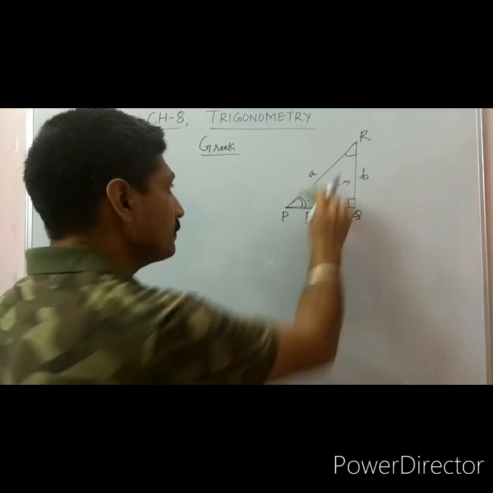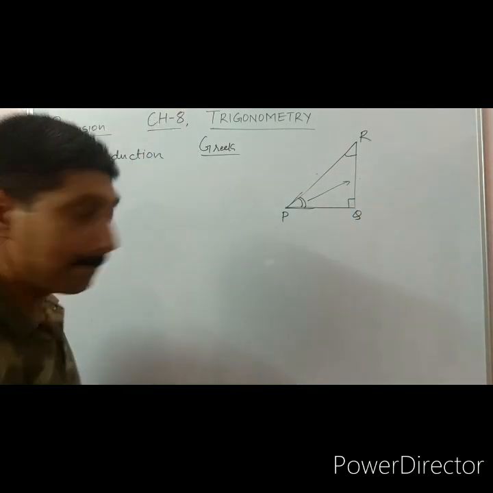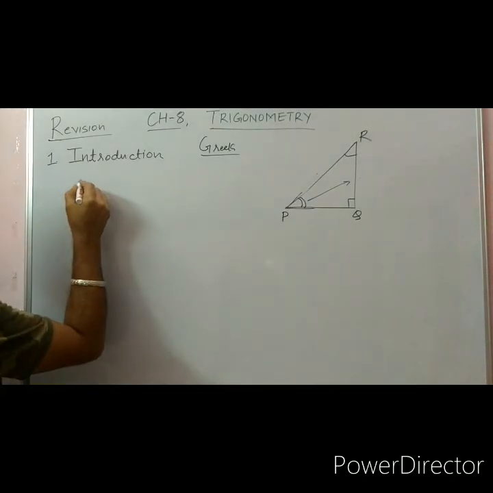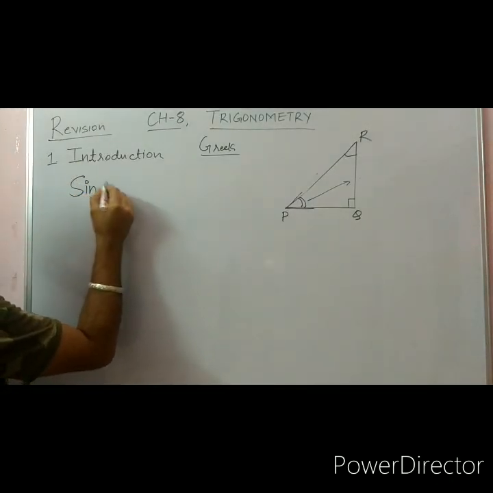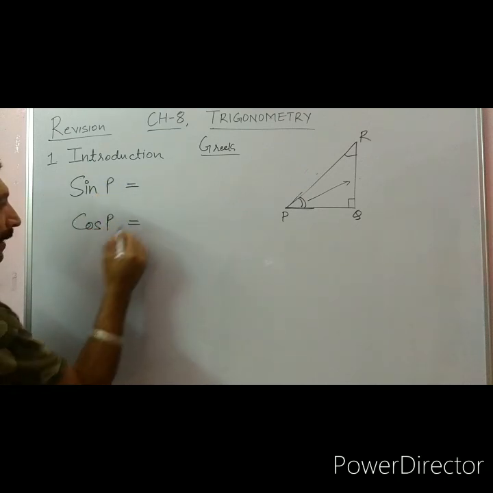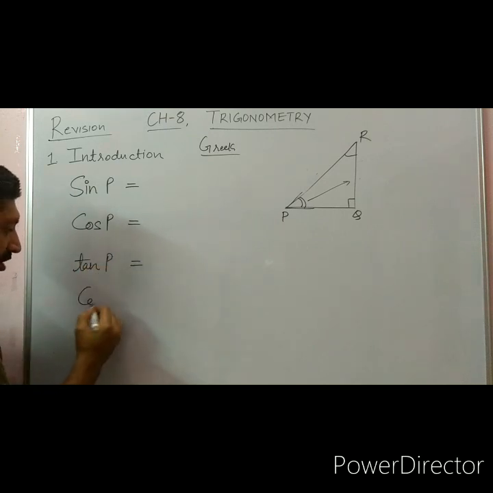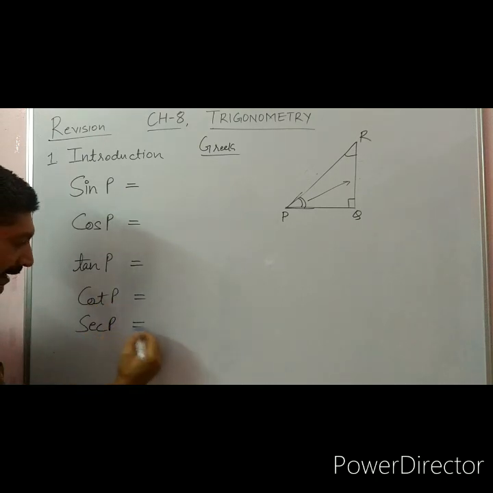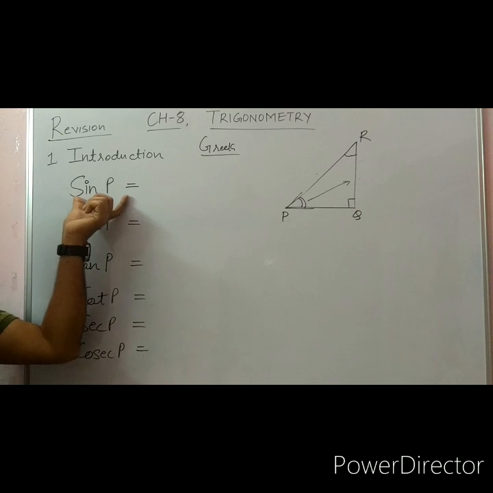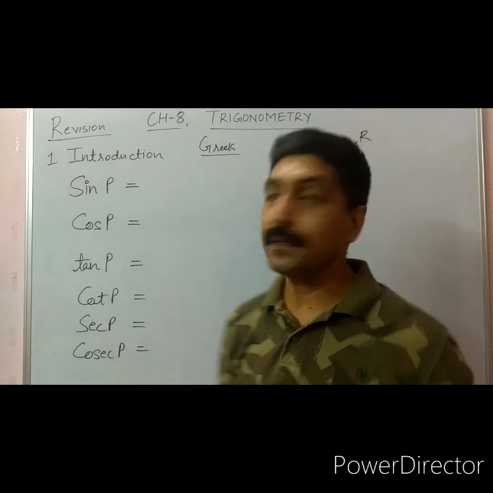So here, if I am going for first angle P, so sine of P, cosine of P, tangent of P, cotangent of P, then secant of P, and the last is cosecant of P. So always pronounce in this way: sine of P, cosine of P, tangent of P, cotangent of P.